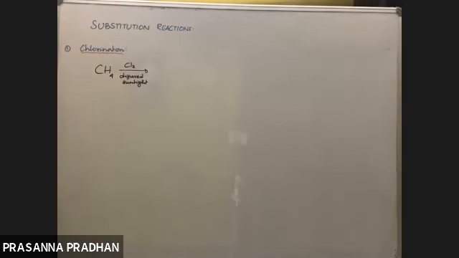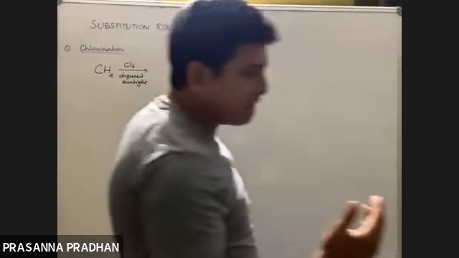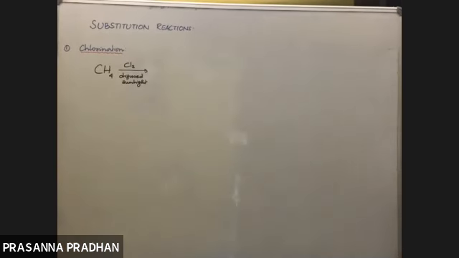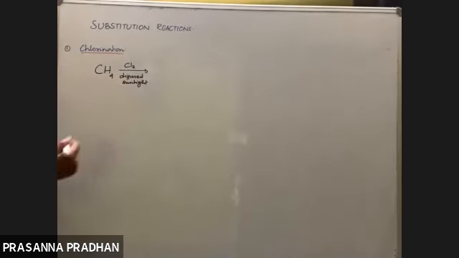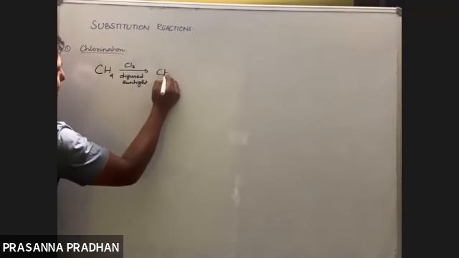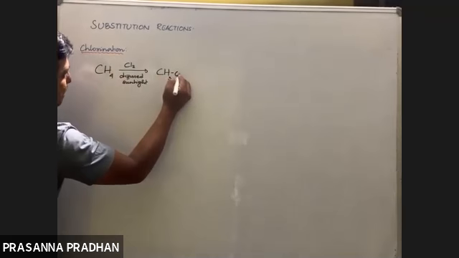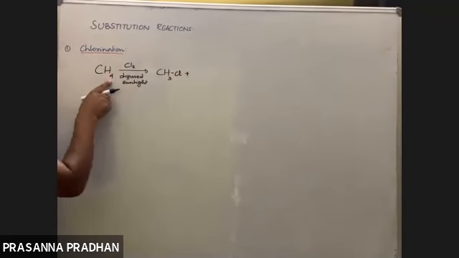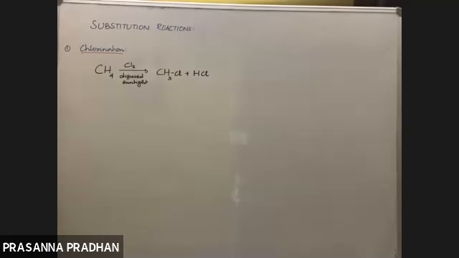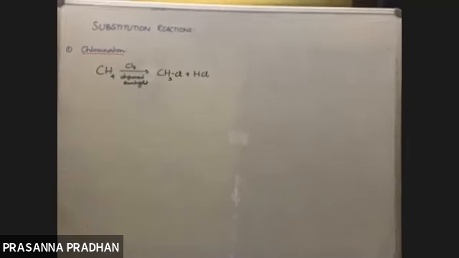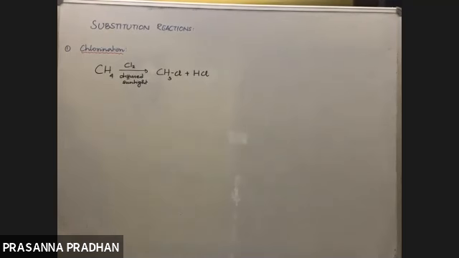The reactions which take place in the presence of light are known as photochemical reactions. Photo is derived from the word photon, meaning light. For example, photosynthesis is an example of a photochemical reaction. How many hydrogen atoms are there? We have 4 hydrogen atoms. Substitution means one of the hydrogen atoms will get substituted by chlorine. The hydrogen atom which has been substituted and one chlorine atom will form HCl. So this is an example of a substitution reaction. One hydrogen has been substituted by chlorine.